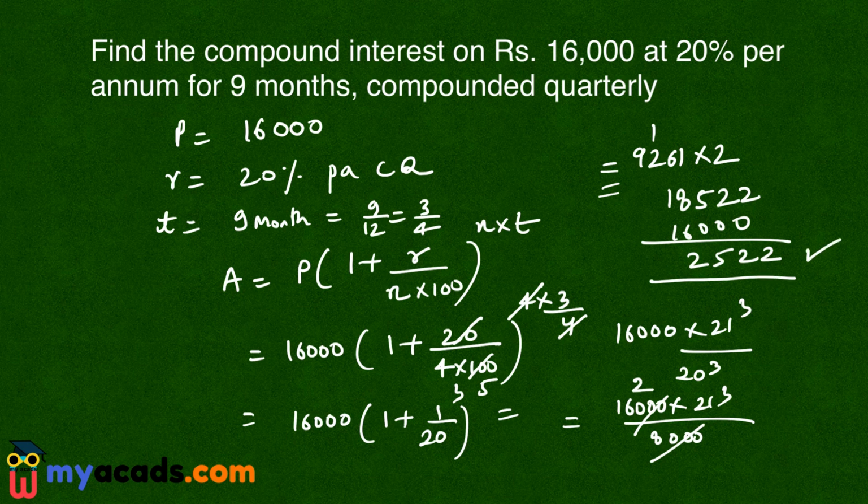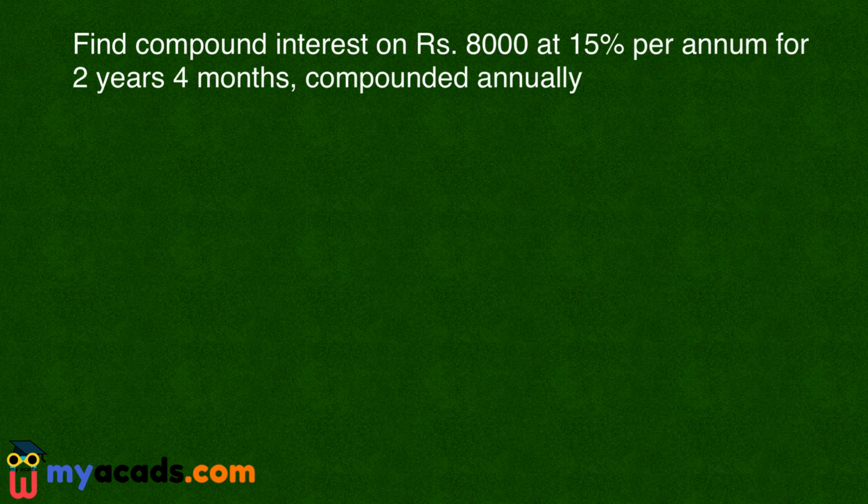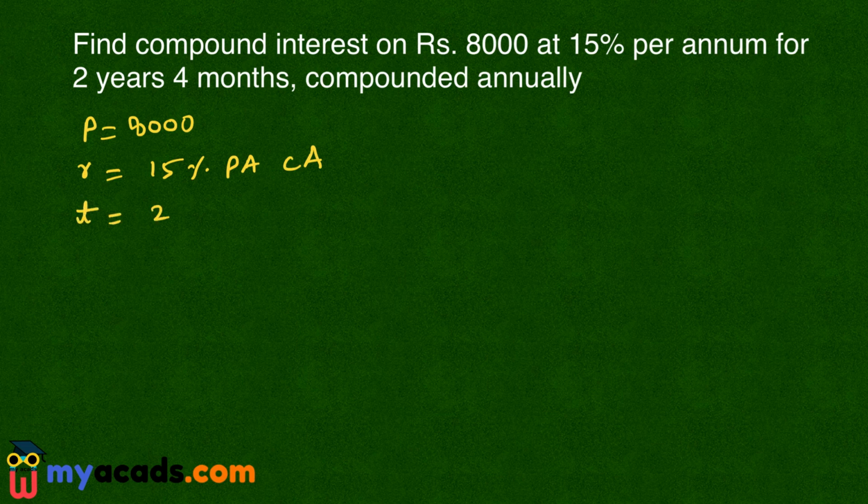This is the answer. Let's solve this question. My question is, find the compound interest on rupees 8,000 at 15% per annum for 2 years 4 months compounded annually. Now in this question, I have borrowed an amount of 8,000 rupees. So this is my principal. The rate of interest R is 15% per annum compounded annually, and the time period T for which this amount is borrowed is 2 years and 4 months.